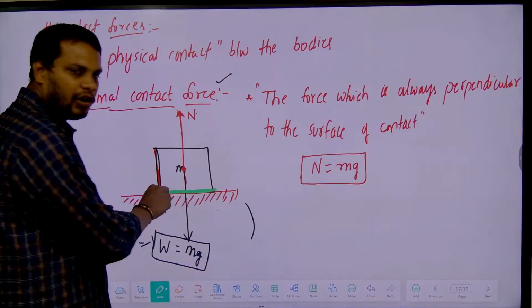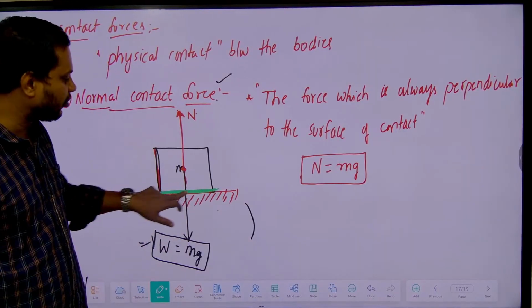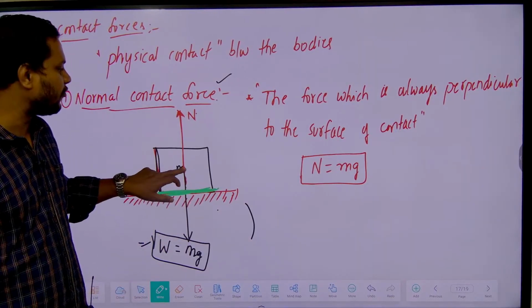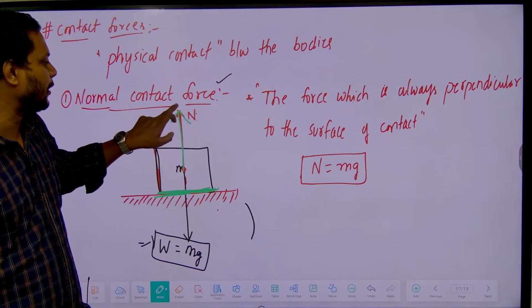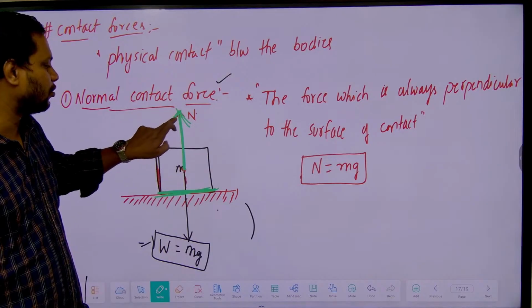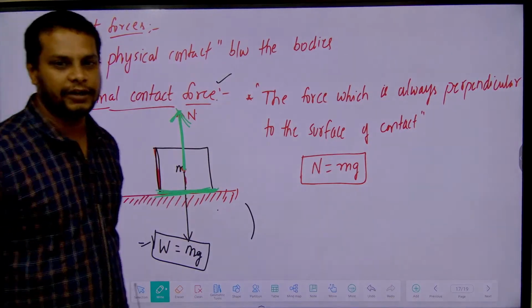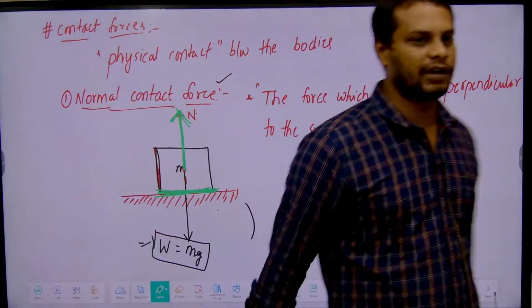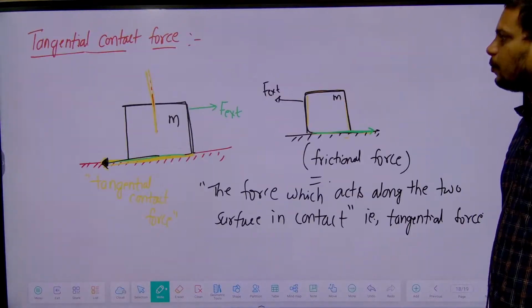This is the surface of contact, right? To the surface of contact, normal will always be perpendicular. So normal will always be perpendicular to the surface of contact. It must always be perpendicular.